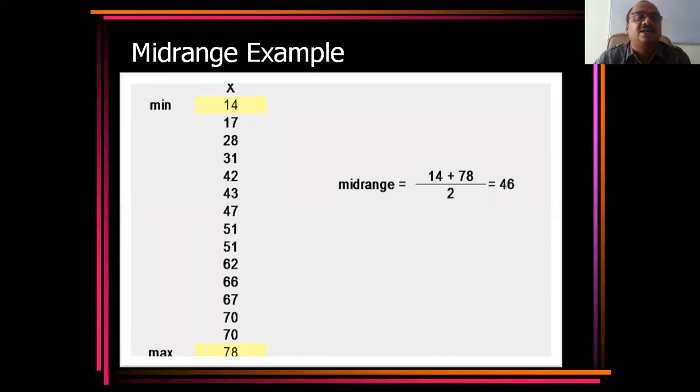See here the data. The minimum value is 40. The maximum value is 78. Take the mid-range: 40 plus 78 divided by 2. You got 59. That's it. No need to worry about the remaining things, so throw them in the dustbin. In the case of the mean, you add each and every number and divide by the total count. Here it is not like that. It is divided by 2, the highest value plus the lowest value. That's it.